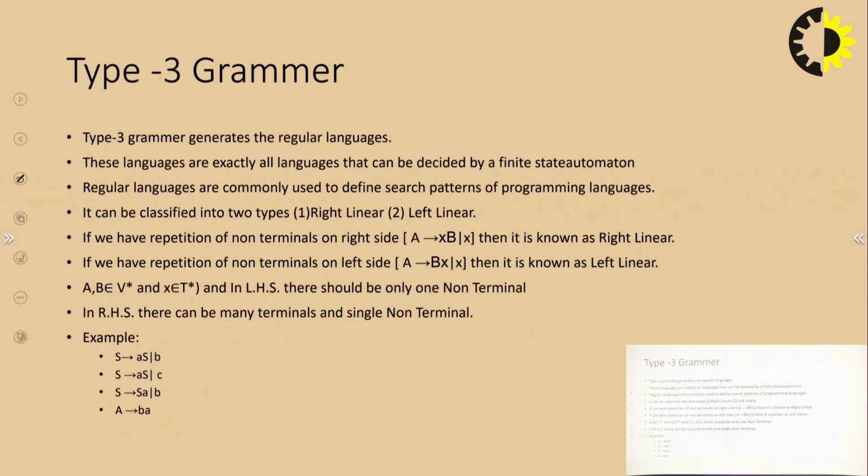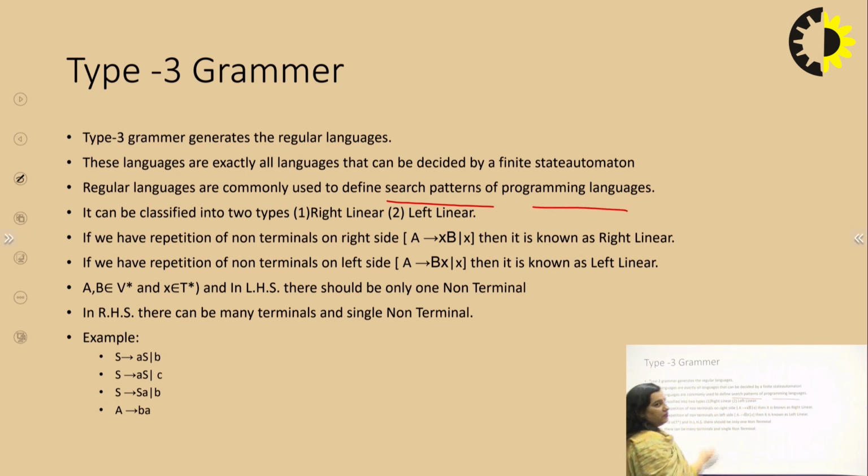And the last one is type 3 grammar. It has the most restrictions, and the language generated by this grammar is the simplest. The machine required to accept these languages is finite automata, which is also very simple and has less complexity. This type 3 grammar is also known as regular grammar, and the language generated is known as regular languages. These regular languages are commonly used to define search patterns of programming languages.